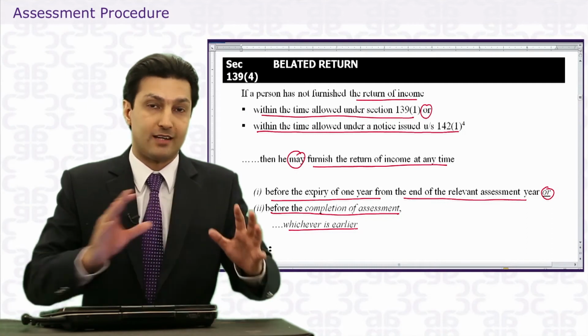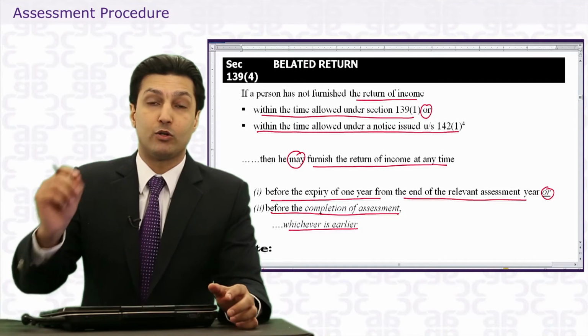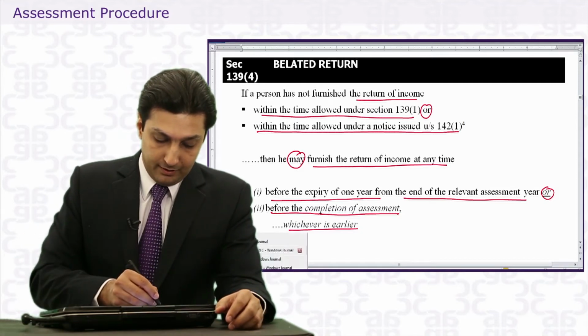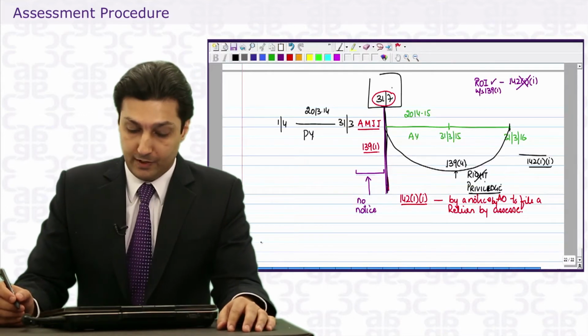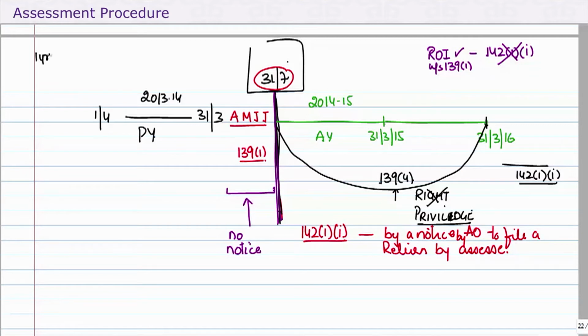Now, to be able to understand this, I'm going to teach you a bit about assessments, a bit about the completion of assessments as well. So the time period for a belated return is 1 year from the end of relevant assessment year or completion of assessment.